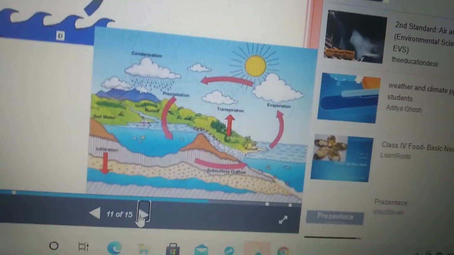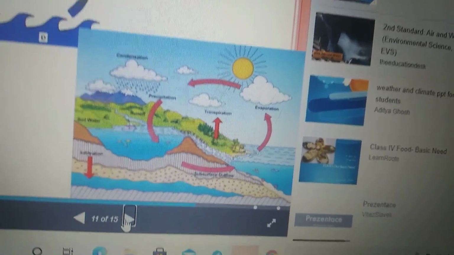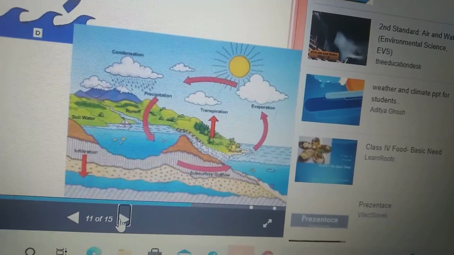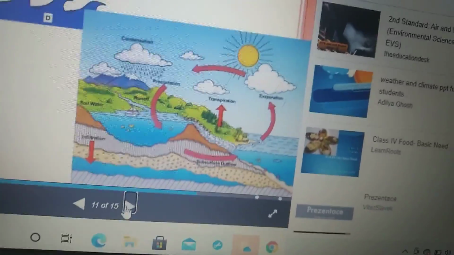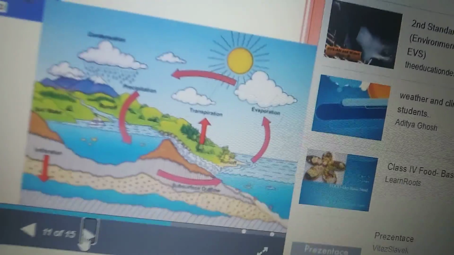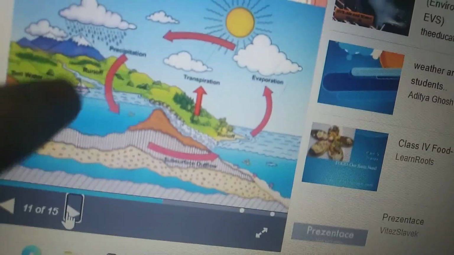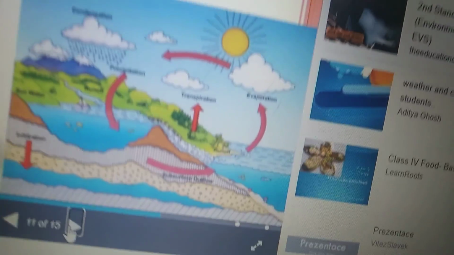So water droplets join to form clouds. When these clouds become very heavy with a lot of water, it falls down in the form of rain or snow. This is the process of precipitation. See here, this is precipitation.